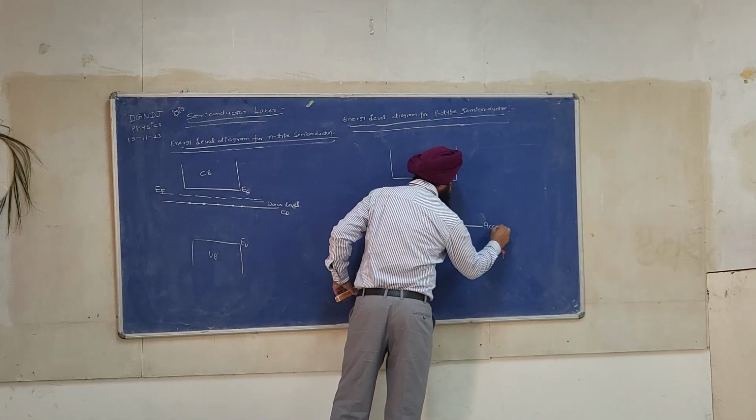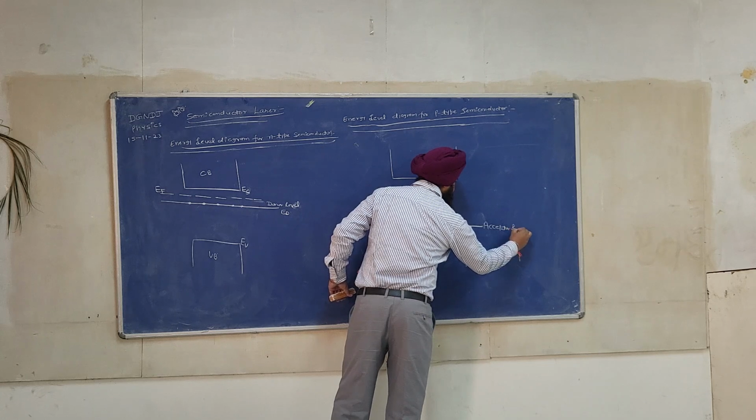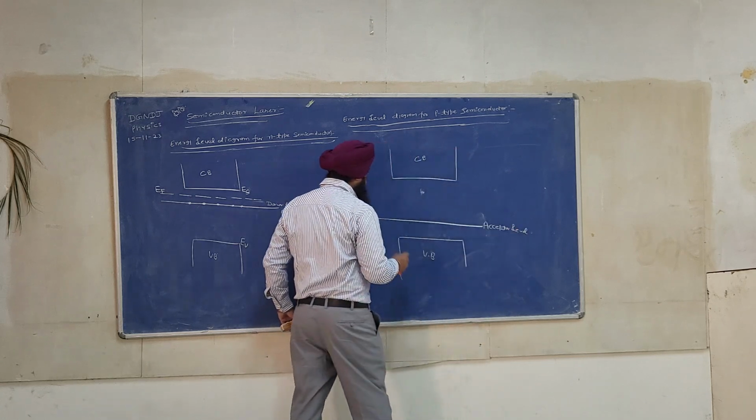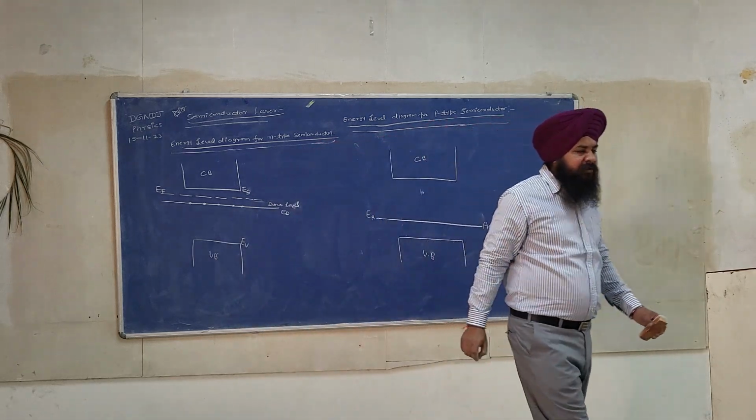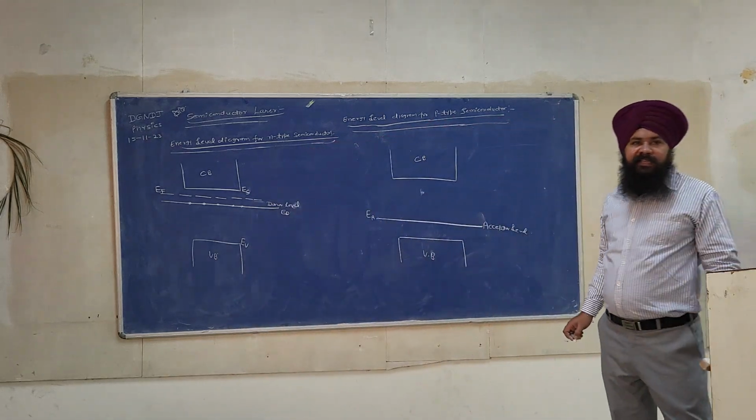The energy corresponding to the acceptor level is called EA.